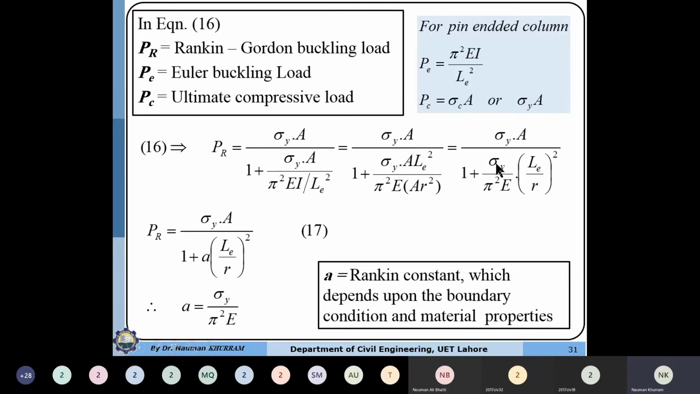Just to simplify this formula, we can replace sigma y over pi square into E by another constant, which is referred to as a. So a is equal to sigma y over pi square into E. If we substitute the value here, we get a more simplified equation number 17. This is the formula to compute the load carrying capacity of the intermediate column or a long column with small imperfection. Here a is the Rankine constant, which depends upon the boundary condition and material properties, and this can be determined experimentally.